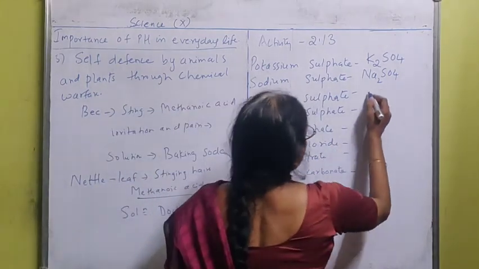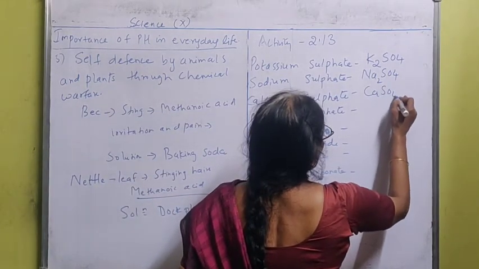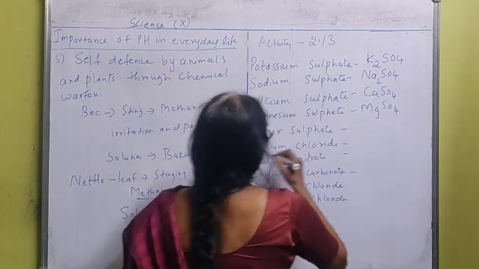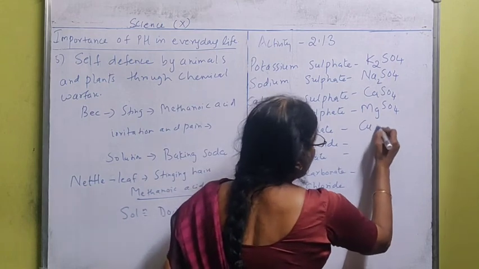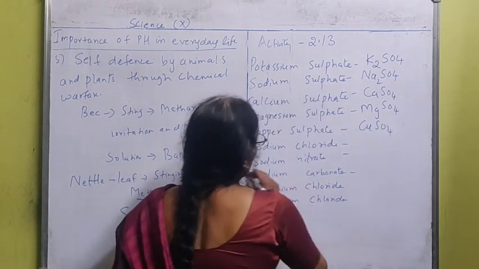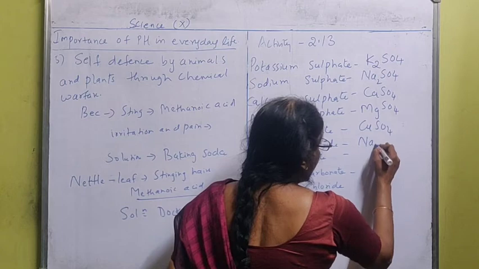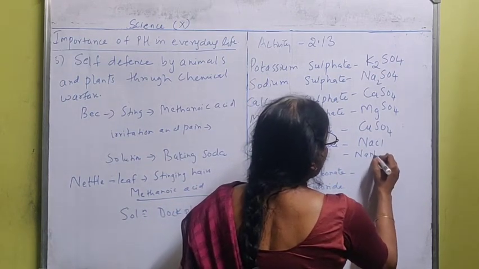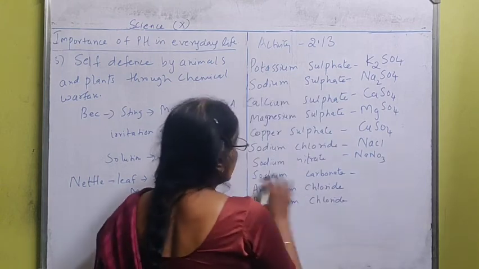Calcium sulfate, CaSO4. Magnesium sulfate, MgSO4. Copper sulfate, CuSO4. Sodium chloride, NaCl. Sodium nitrate, NaNO3.